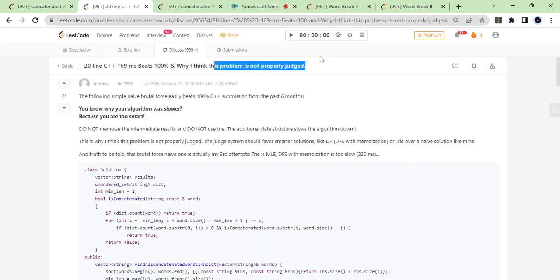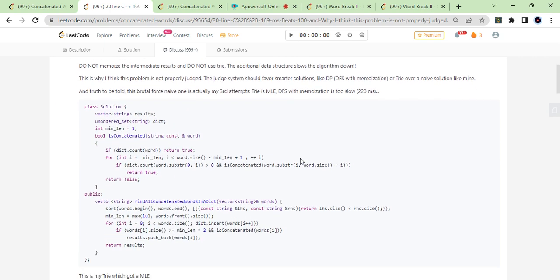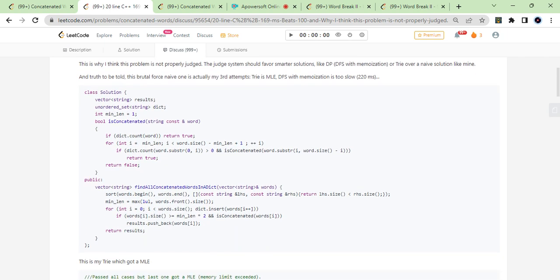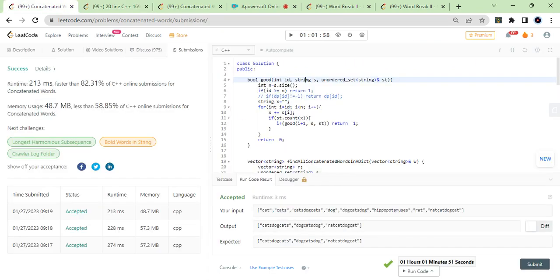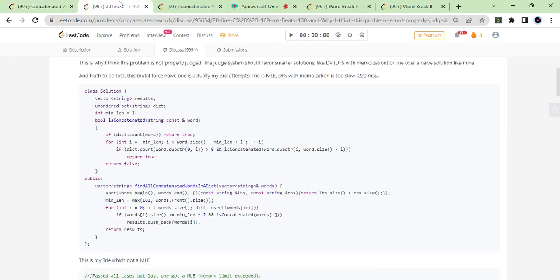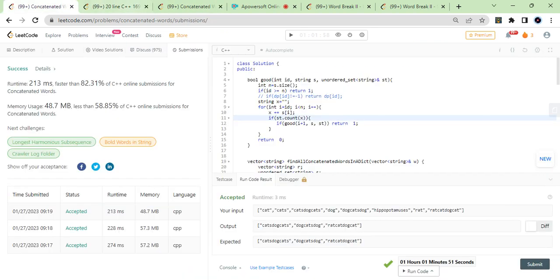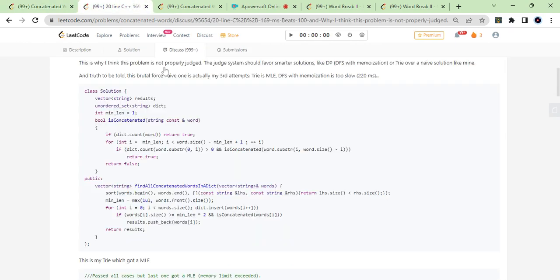The problem is not properly judged. Even I feel so when I took it. In this case, you can feel so when I'm taking the normal thing without using substr, it's giving me more time complexity. If I use substr, I think other people are using substr, same code as me, and then just one line difference. Instead of taking the previous string, every time they are generating a new substr. So yeah, that is giving them a good time complexity.